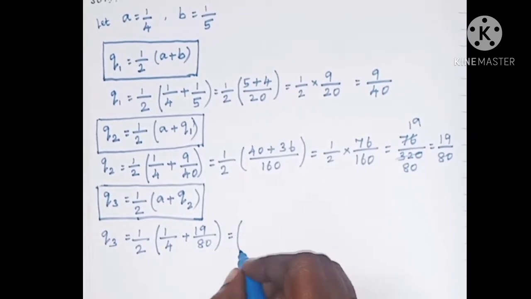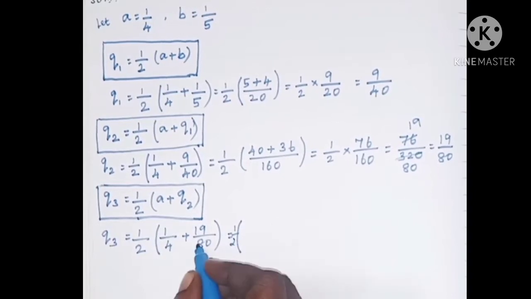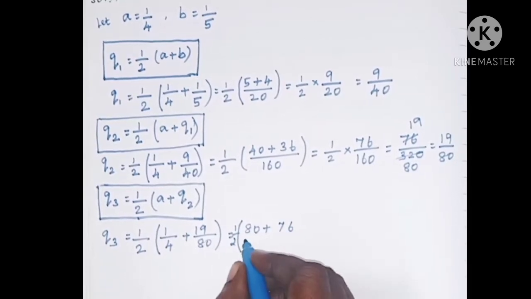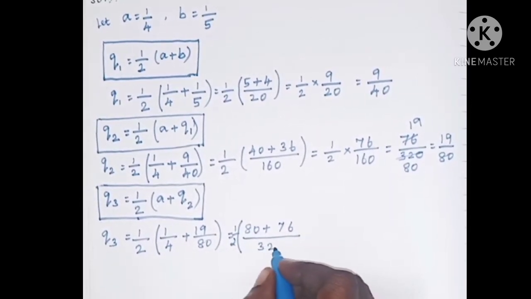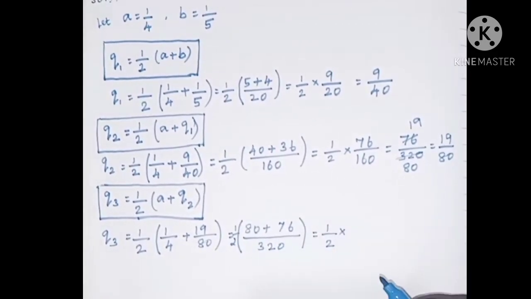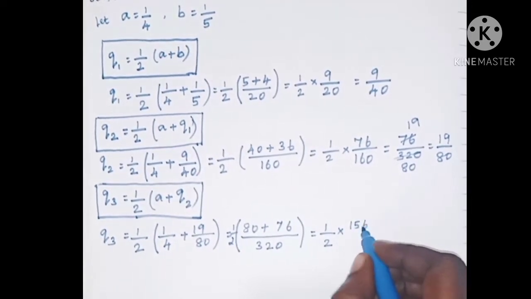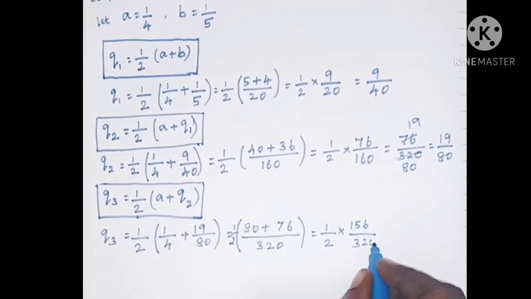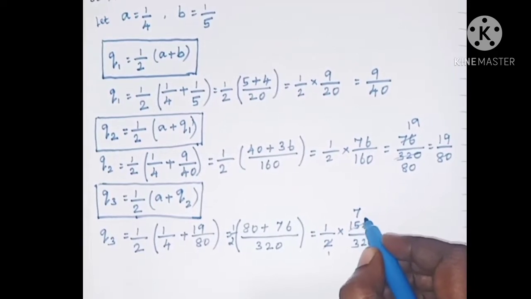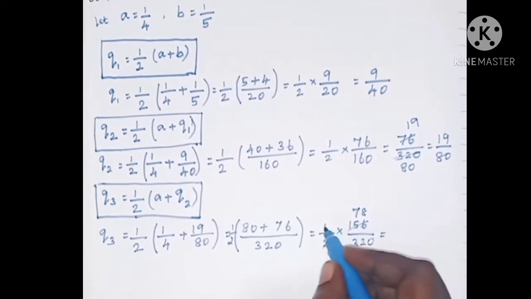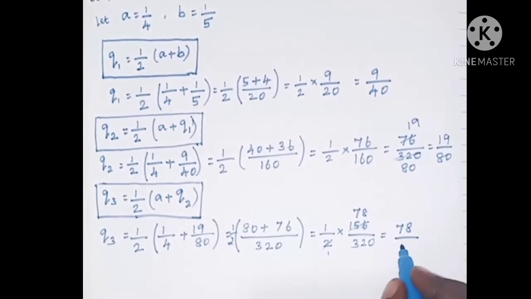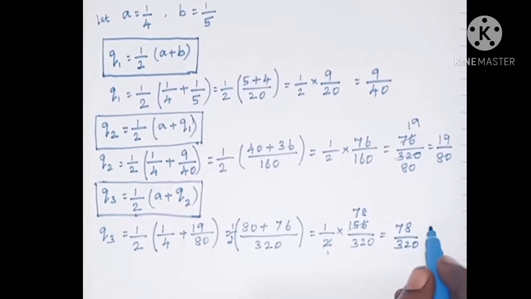Now do the cross multiplication. 1 by 2 into 80 into 1, 80, plus 4 into 19, 76, divided by 4 into 80 is 320, which is equal to 1 by 2 into 80 plus 76 is 156 divided by 320. We can cancel this by 2 here also. 2 ones are 2, here 7 twos are 14 and 8 twos are 16, which is equal to multiplying the numerator, 1 into 78 is 78 and 1 into 320 is 320. This one we can cancel by 4 also.